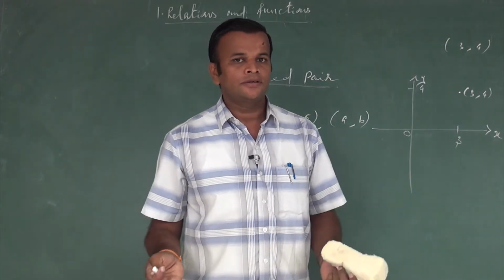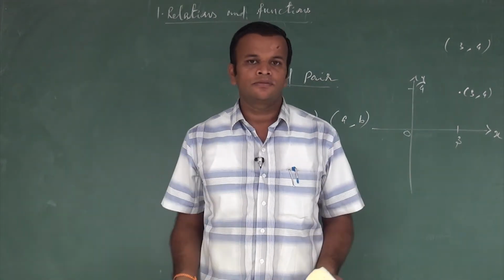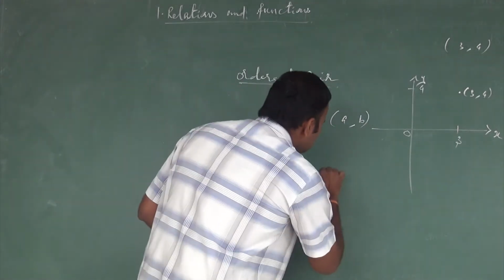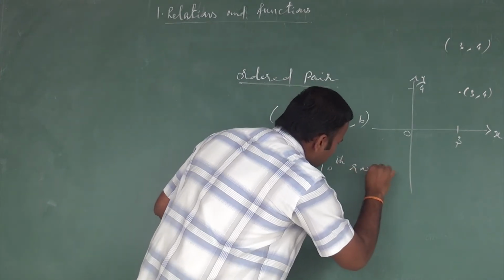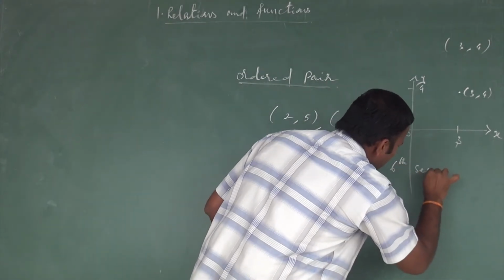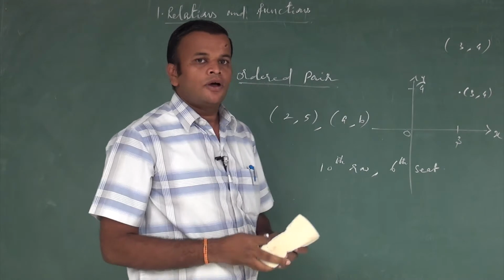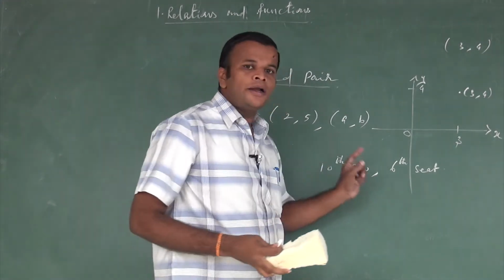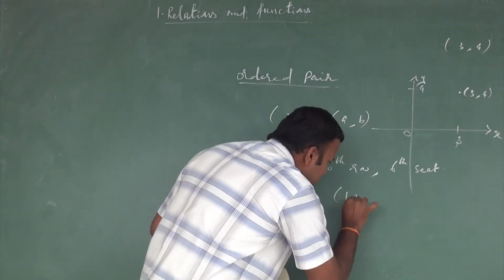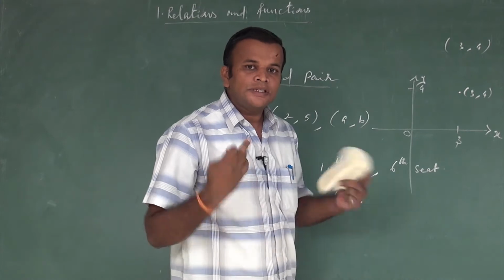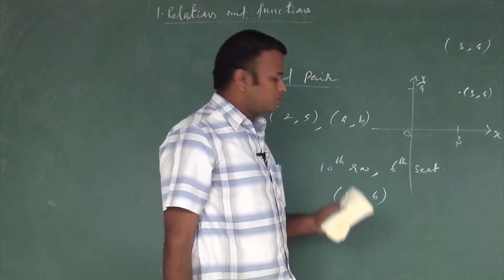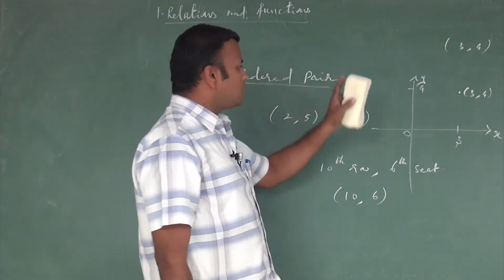I give one example. Suppose we are going to see a film in the theatre. Suppose the allotted seat is in the 10th row and the 6th seat. How to write this as an ordered pair? First of all, we go to the 10th row, and will be seated in the 6th seat. So 10, 6. So the ordered pair is useful in our daily life.